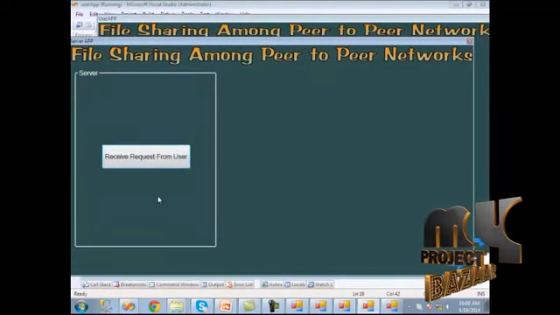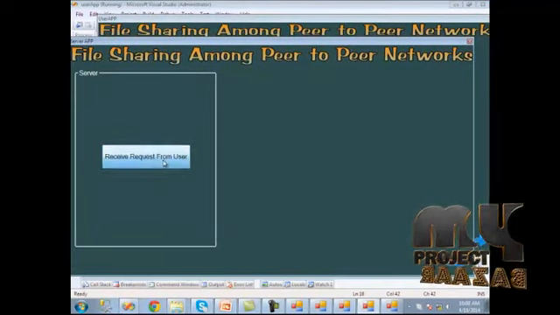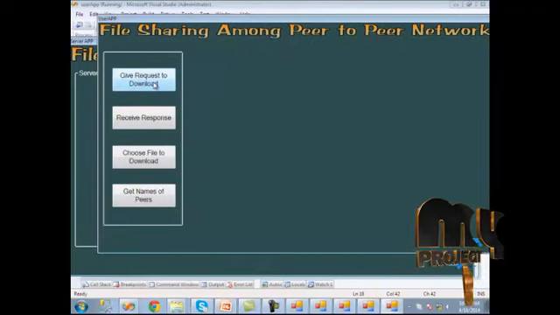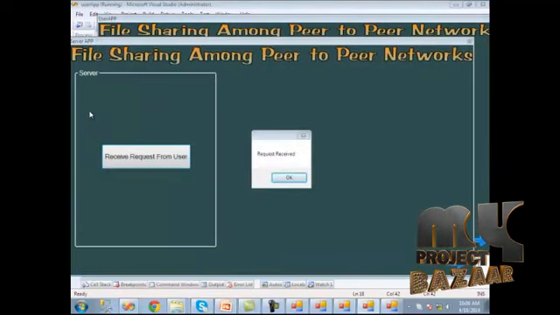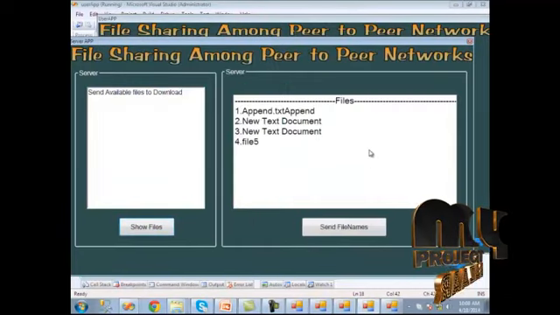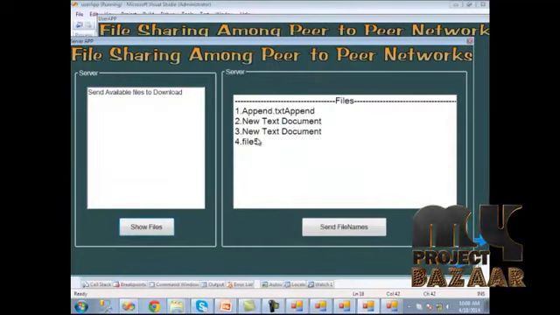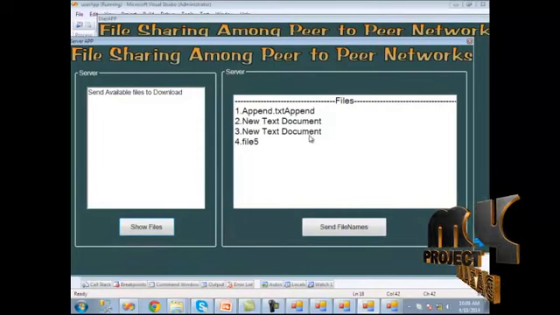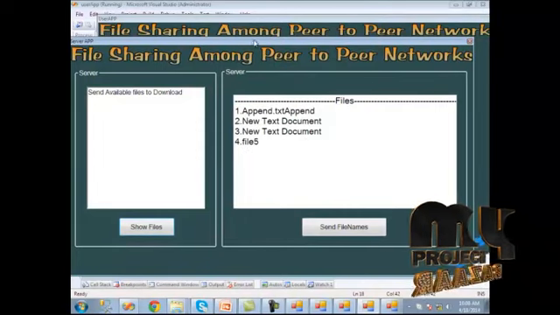We should click the receive request from the user to receive the request. Then we should give the download request to the server. So here this download request will show the number of files to download. Here the lastly uploaded file has been shown. Then these file names have to be sent to the user.